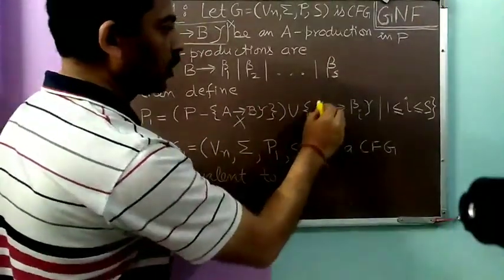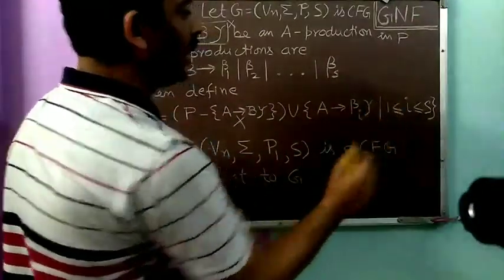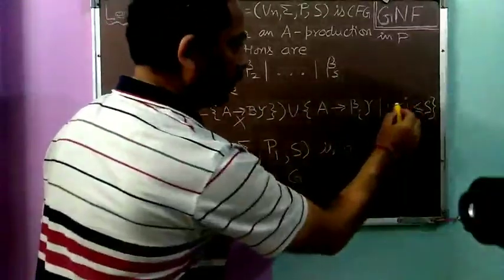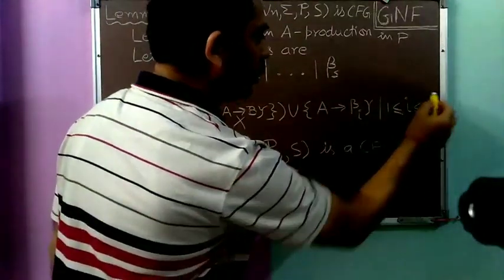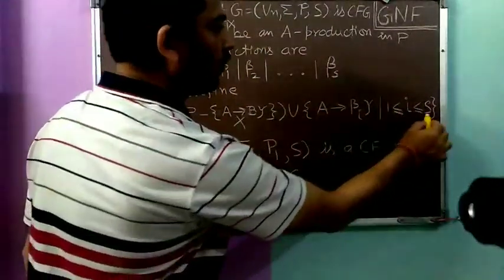These productions are of the form A to beta i gamma, where 1 is less than or equal to i, which is less than or equal to S. So i varies from 1 to S.